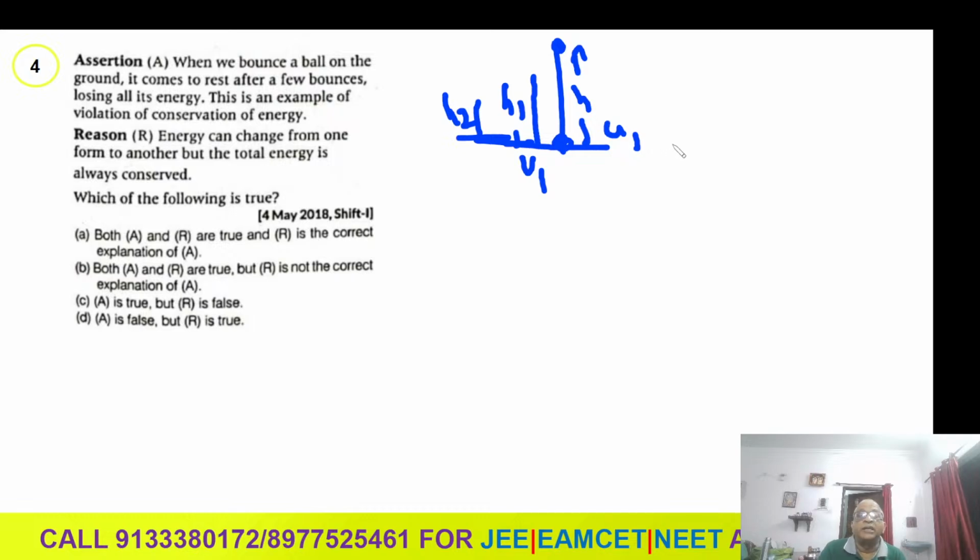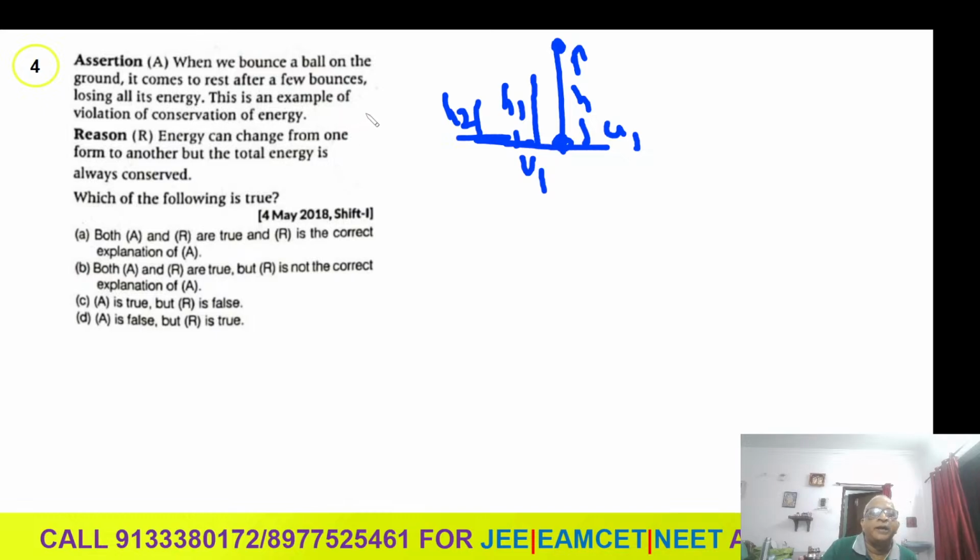So total energy always remains constant. Let us say 100 joules is there. Loss of energy is 30 joules. That will go as heat. 70 joules plus the lost energy as heat, 30. 70 plus 30 remain constant. Total energy should be 100 joules. You are getting only 70 joules. That means loss of energy is how much? 30 joules. But if you add this 70 and 30 again, it will become 100. Therefore, it won't violate the law of conservation of energy.